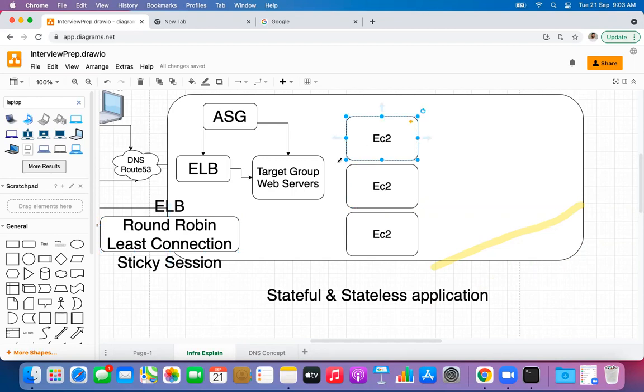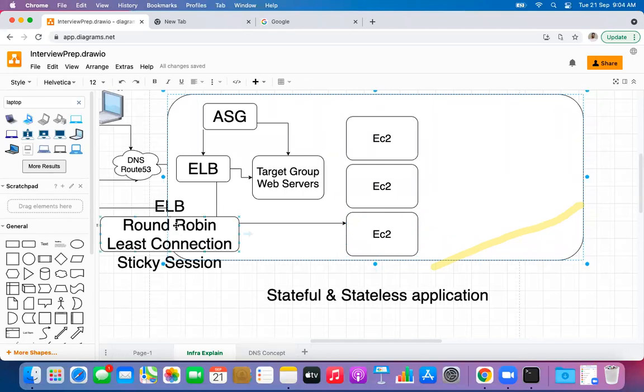So for example, this load balancer will keep on checking within this target group that this EC2 machine has 50 active connections, this has 70, this has 30, right? And as the size of these EC2 machines is equal, what should happen here? This load balancer is supposed to forward the request to this EC2 machine rather than forwarding the request to any other machine, right, guys? Because this machine has fewer connections.